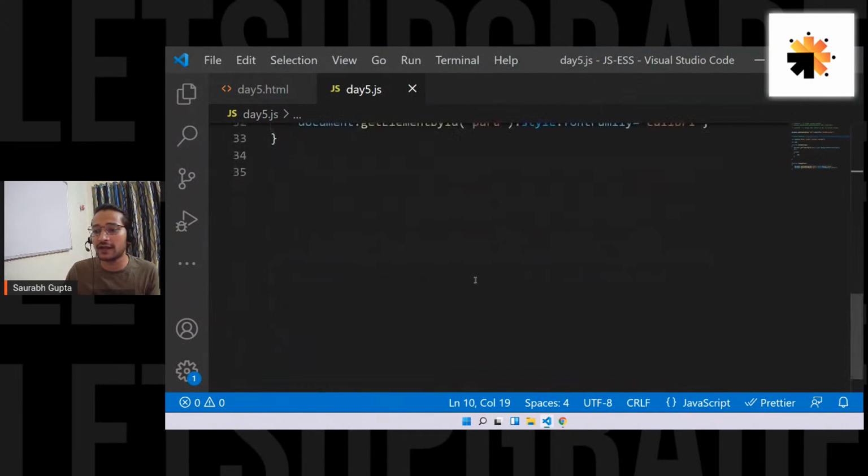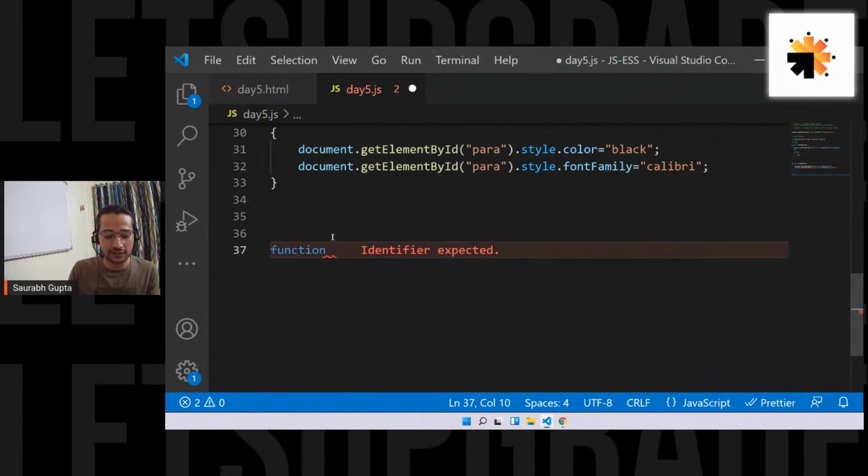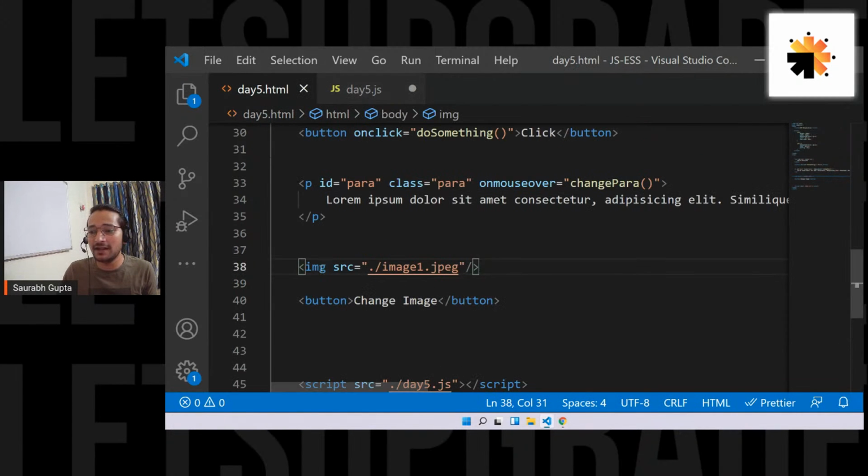Let's create a function for that again, down here after that function. Let's call it changeImage. Again, I have an image element. Let's give it an ID as well. Let's give it an ID of image. Now I want to manipulate this element.